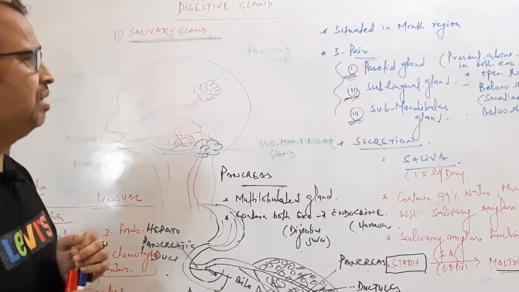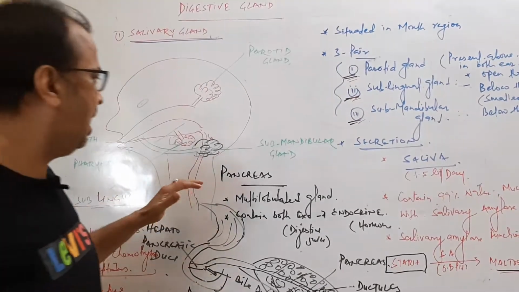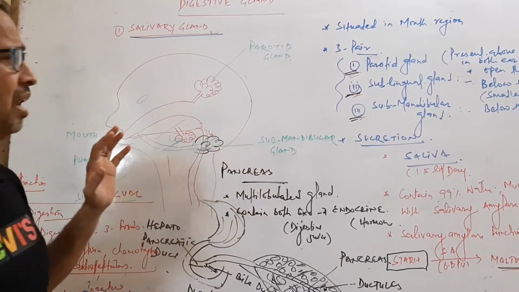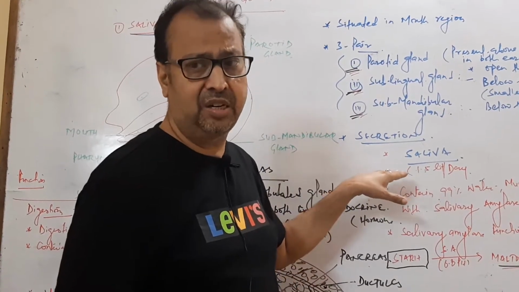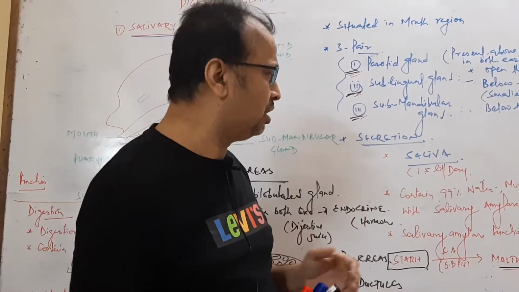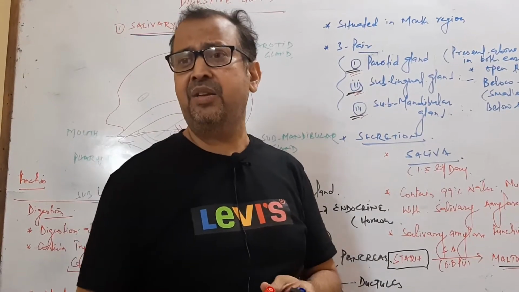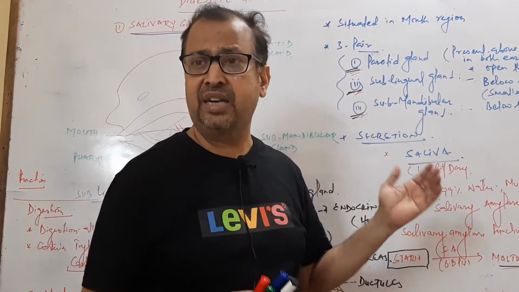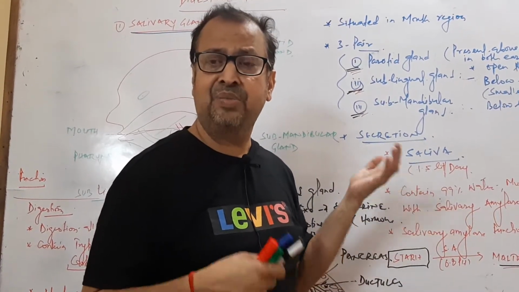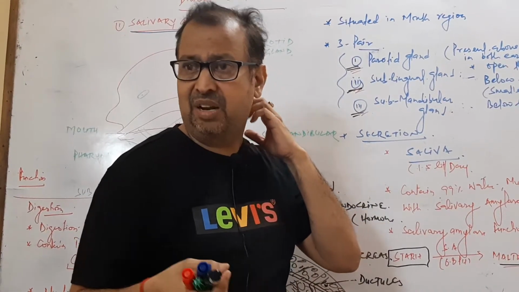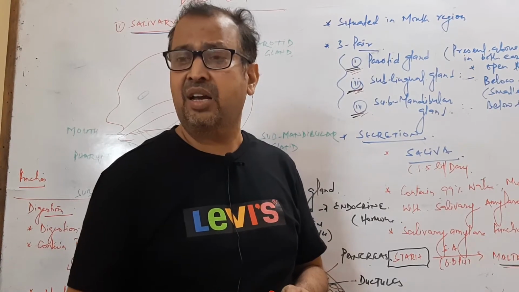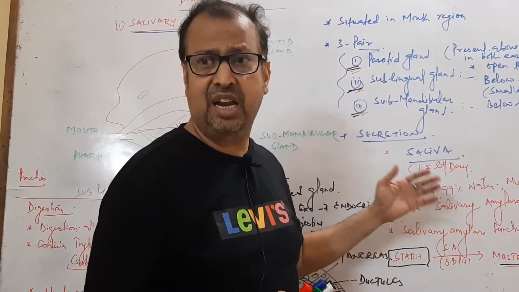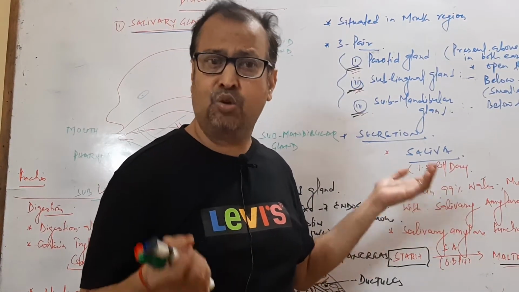So these ducts secrete the saliva, and per day 1.5 liters of saliva is secreted. Saliva mainly contains water, about 99%, mucus, and bactericidal enzymes like lysozyme. One of the most peculiar things present in saliva is salivary amylase, also called ptyalin.